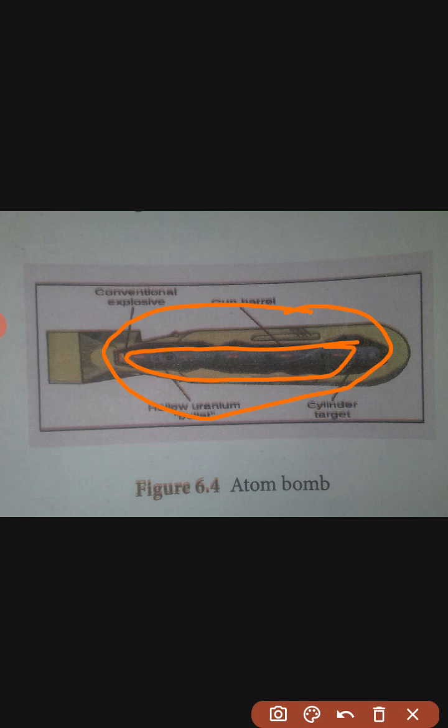Now the two pieces of fissile material join to form the supercritical mass. The green piece and the center grey piece fuse together to create the supercritical mass, which leads to an explosion.